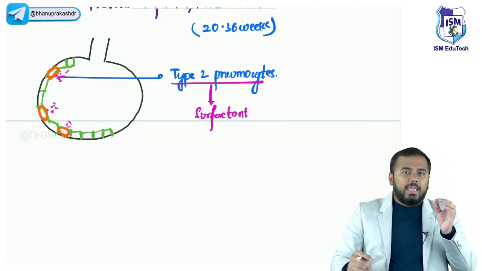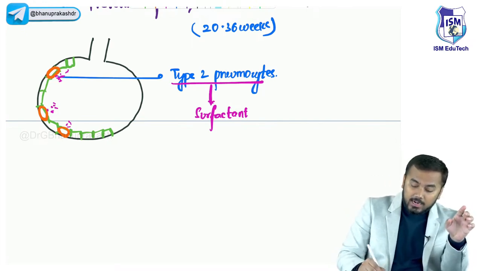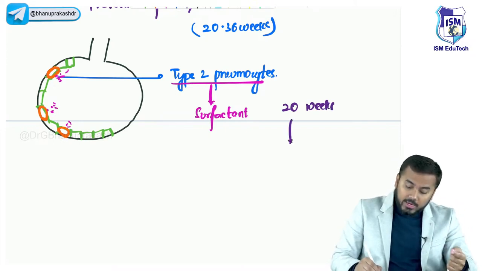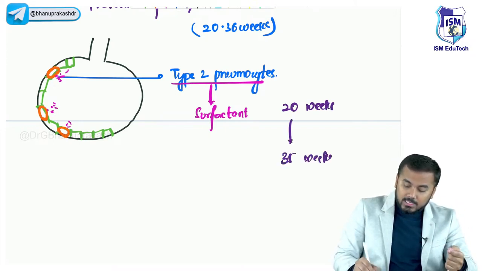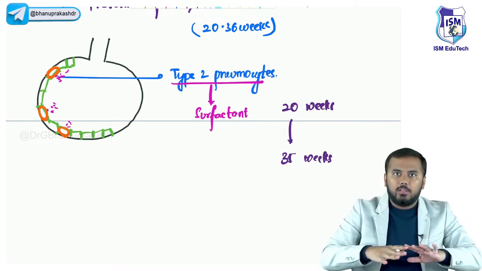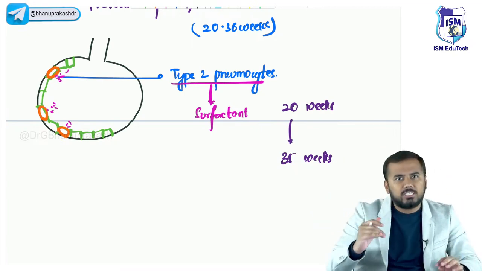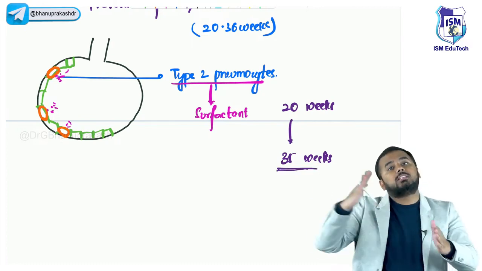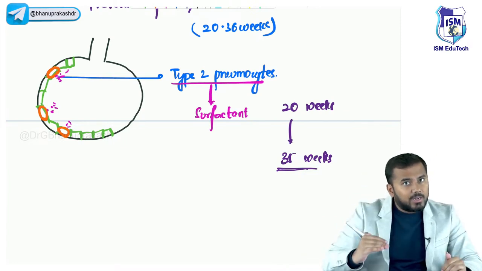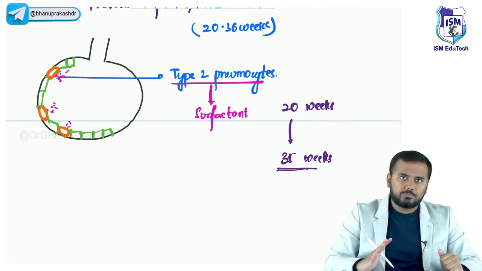Now, exactly speaking, at which week will surfactant release start? Surfactant release will start at 20 weeks of gestation. From 20 weeks all the way till 35 weeks, surfactant keeps on releasing, और जो भी surfactant release होगा, that will spread along the entire alveoli. So lungs are completely mature or fully formed with surfactant by 35 weeks. So 35 weeks के बाद अगर delivery हुआ, then the risk of neonatal respiratory distress syndrome will be less, right?